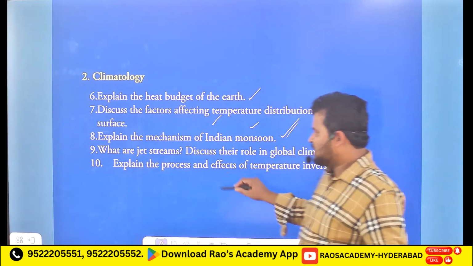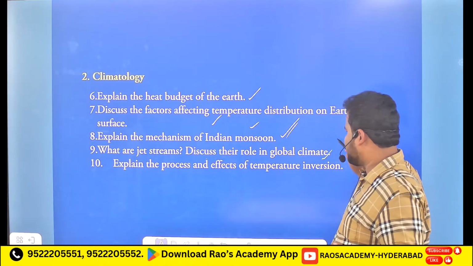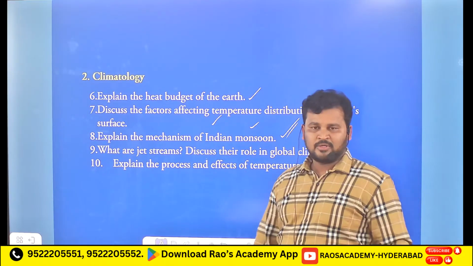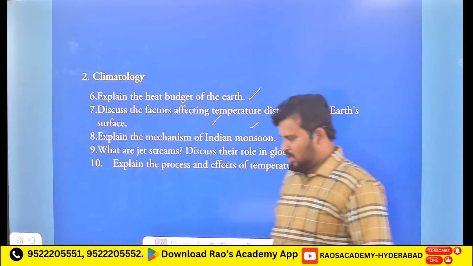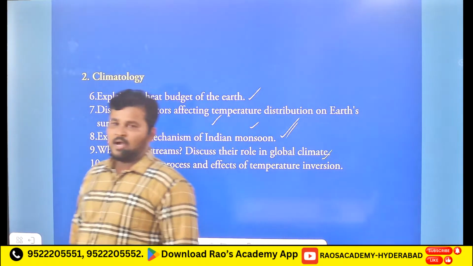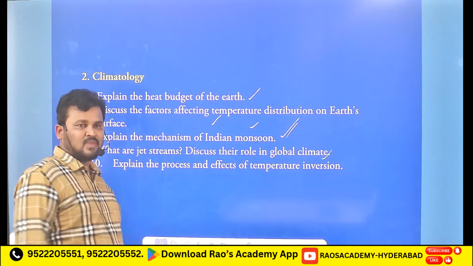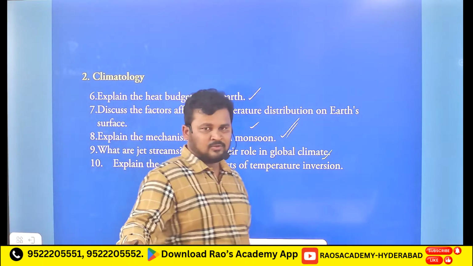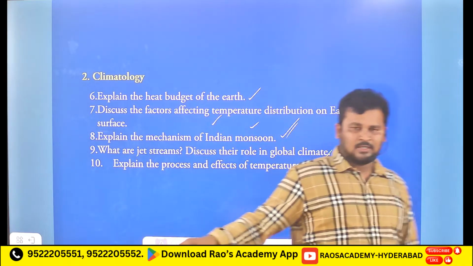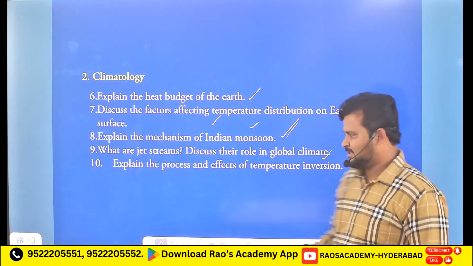And ninth, what are jet streams? Discuss their role in global climate. Okay, you have to give the definition for what is a jet stream, and you have to show it in pictorial form. And also you have to give some examples of how it is influencing world climate, how it is a reason for the El Nino, La Nino phenomena, southern oscillation phenomena, like that. You have to write the answers.